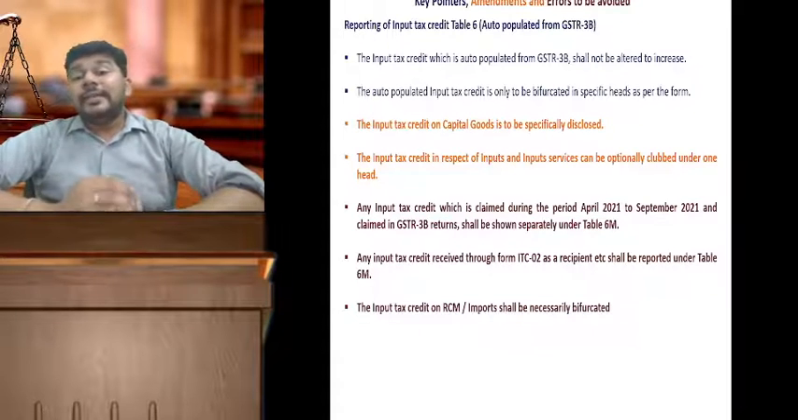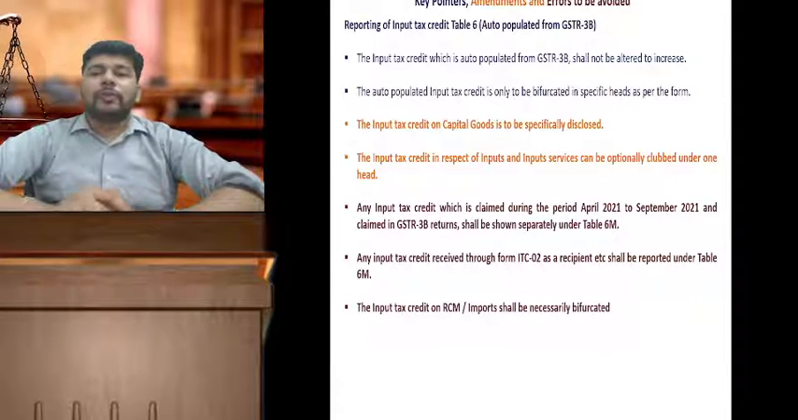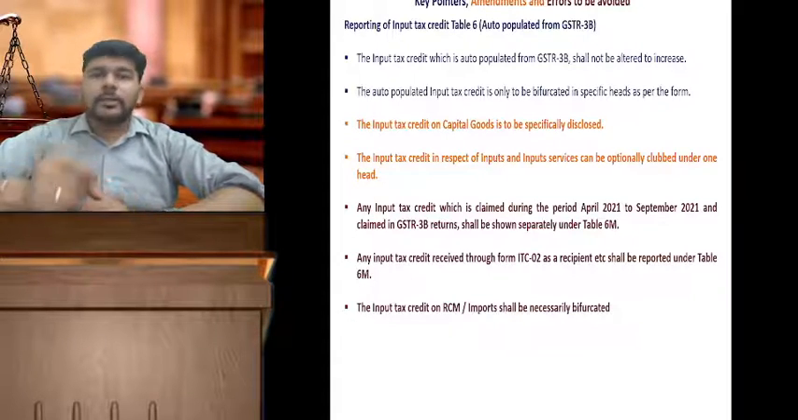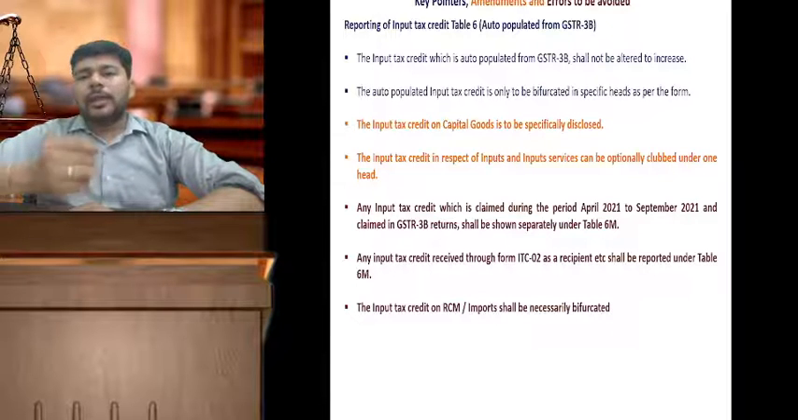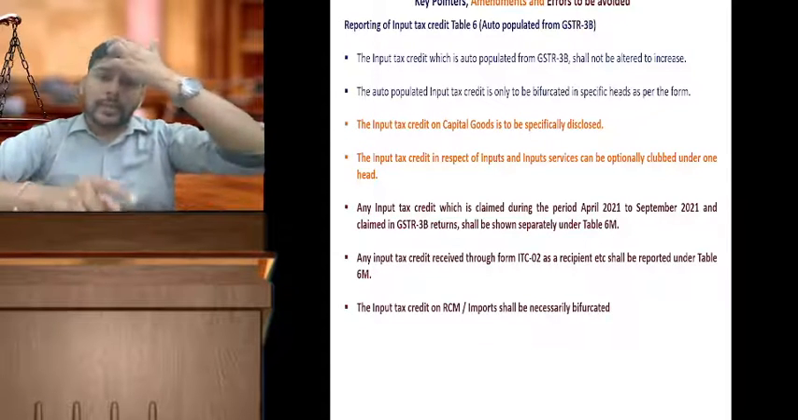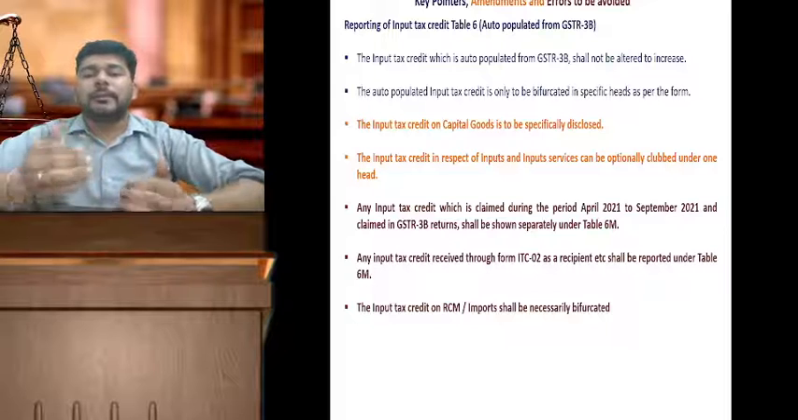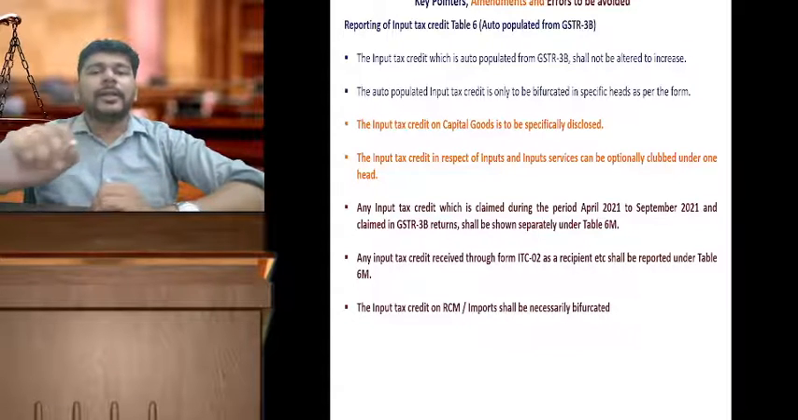Now, friends, it is easy to track the credit of capital goods which has been availed during the year, because you can simply go to the fixed asset schedule. You can find out how much is the addition during the year and what are the assets which were added during the year, and only the credit on those assets can be disclosed under the head capital goods.